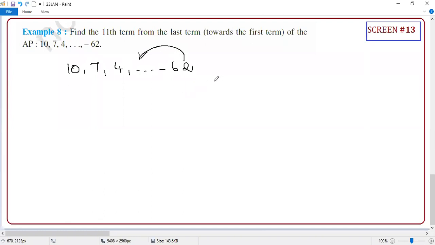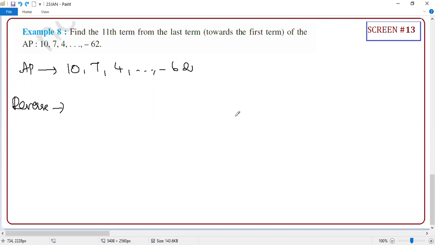If you find A11, A11 is telling the term from the beginning. So now what you need to do? This is the given AP. You have to reverse it, because I want from the last. There are two ways. One is you can find the number of terms. For example, you get 30 terms. Then the 11th from the last means the 20th term, or the 19th term. Correct or not? But for that you need to find n.